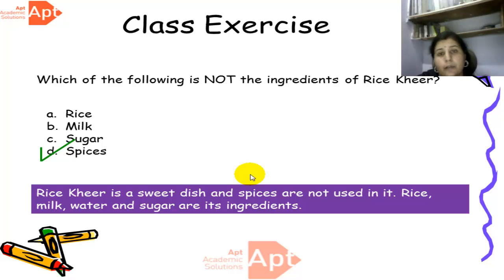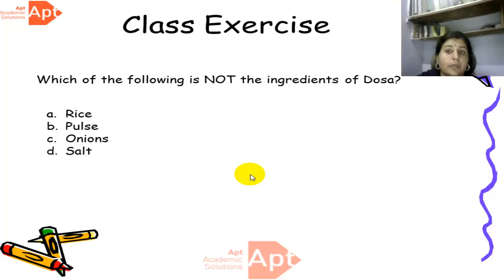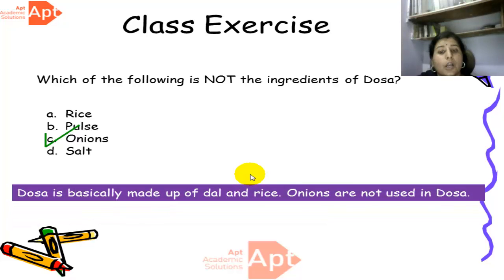is rice kheer. Okay, now come to another question, that is the ingredients of dosa. Now tell me which among them is not an ingredient of dosa. Dosa is a South Indian food, right? Now let's look at the 4 options given here: rice, pulses, onion and salt. Which among the following are not used to prepare a dosa? Now guess it. Yes, that's onions. Onions are not used to prepare dosa.